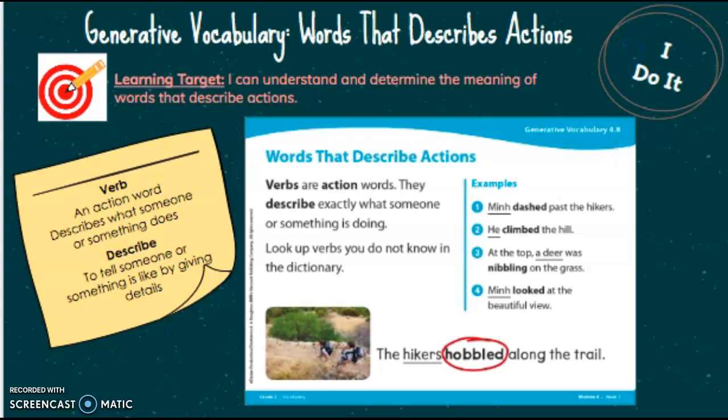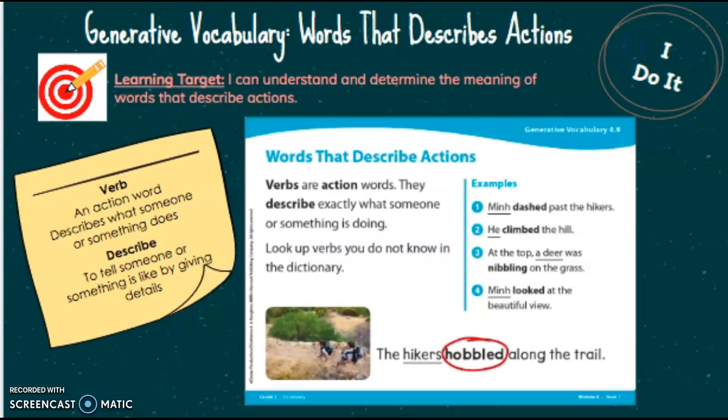We're going to talk about words that describe actions. Our learning target says, I can understand and determine the meaning of words that describe actions. Verbs are action words. They describe exactly what someone or something is doing. Look up verbs you do not know in the dictionary.